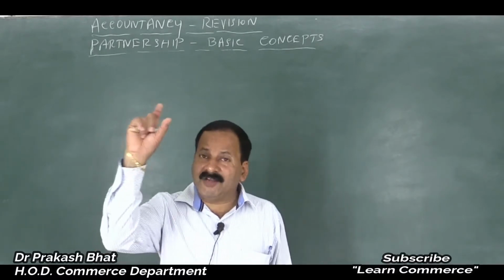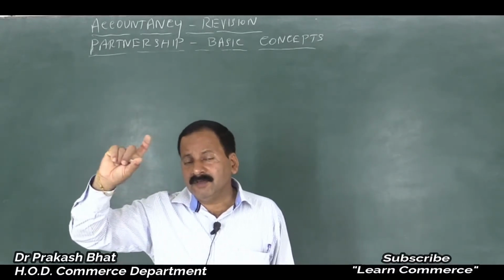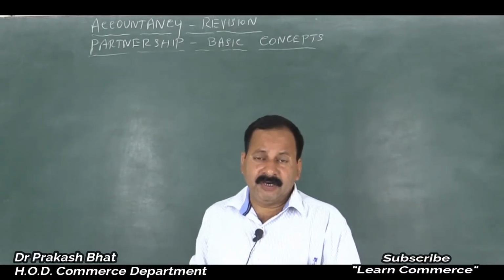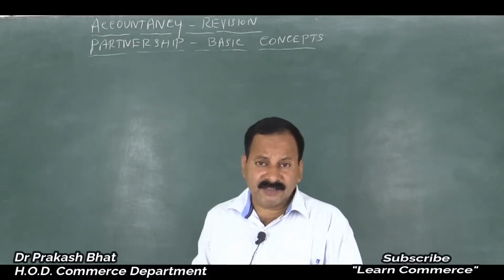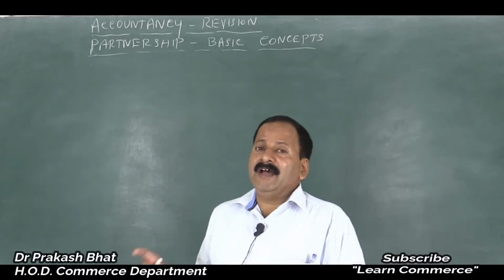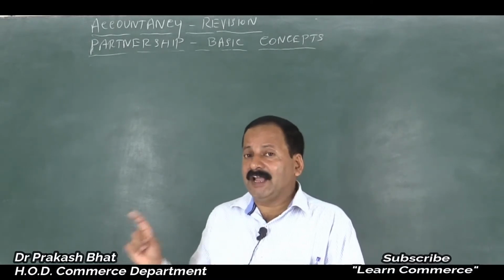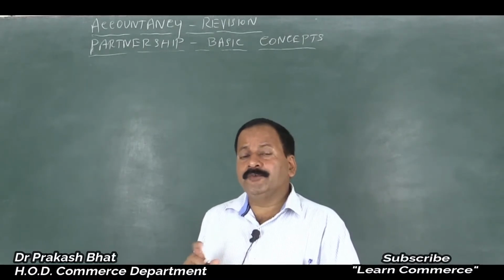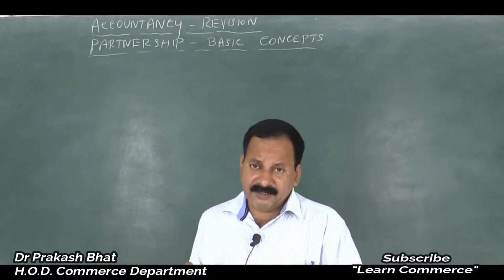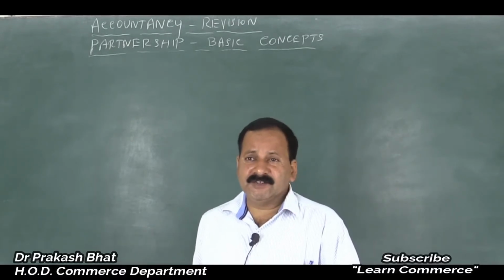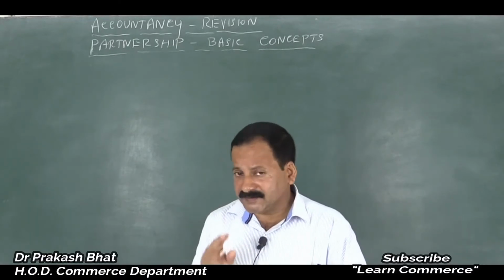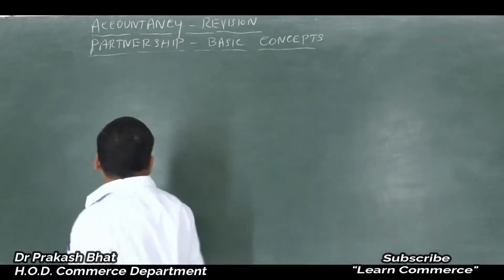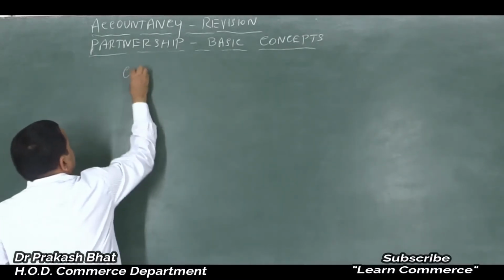They will ask you a question like this: prepare capital accounts of partners under fixed capital method. Or they may ask you, prepare current accounts of partners under fixed capital system. Or they may ask you, prepare capital accounts of two partners under fluctuating capital method. So either of the two, one will be asked, both will not be asked in the examination, remember, for 5 marks.